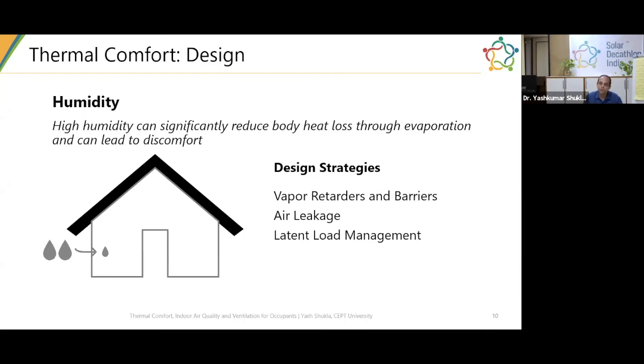So you need to understand that if I am building in a very humid climate like Chennai, then there will be humidity that will come inside my building, and then how will I treat it? What system should I design so that I treat it efficiently and appropriately to maintain thermal comfort inside my building? So you cannot always try to use vapor barriers and air leakage as a strategy. Ultimately, latent load management of your active air conditioning systems will play an important role to maintain humidity level inside your building.